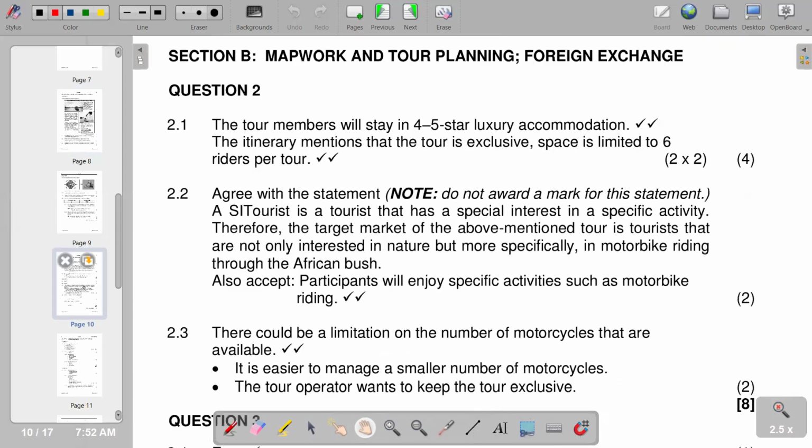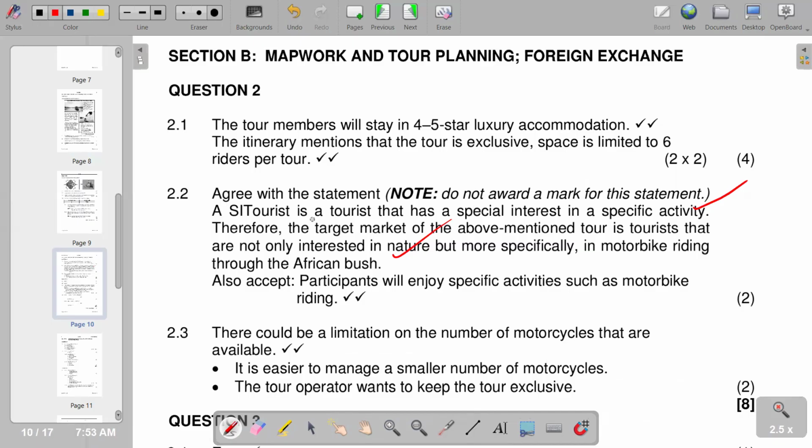So this is exactly also the explanation that we have in our answer section, as we are saying, we have to agree with the statements, and then the SIT tourist is a tourist that has a special interest in a specific activity. Therefore, the target market of the above mentioned tour is tourists that are not only interested in nature, but more specifically in motorbike riding through the African bush.